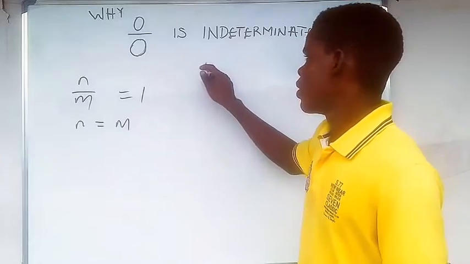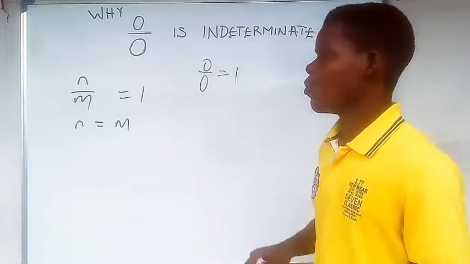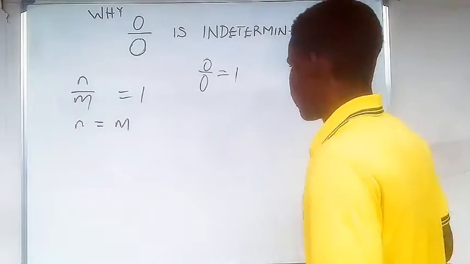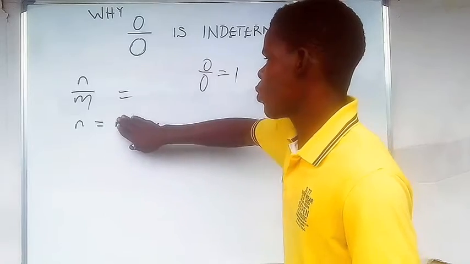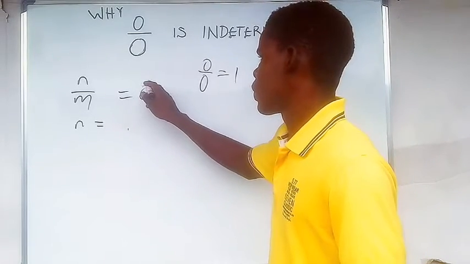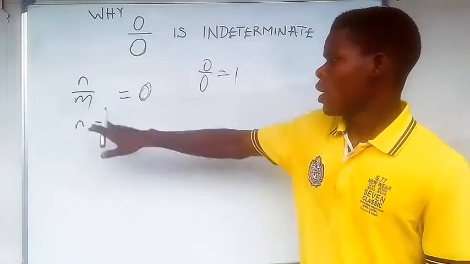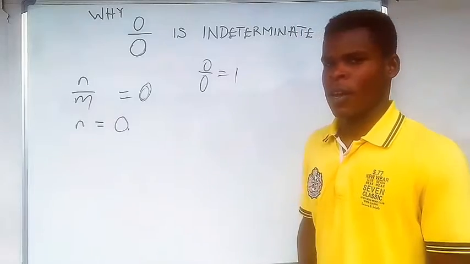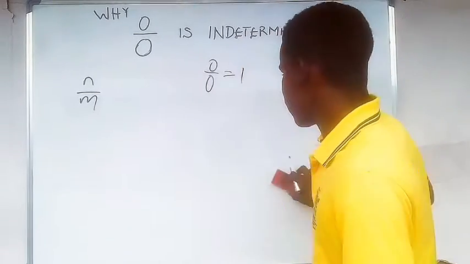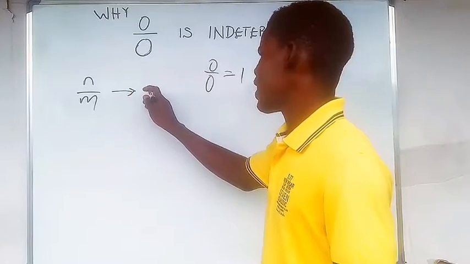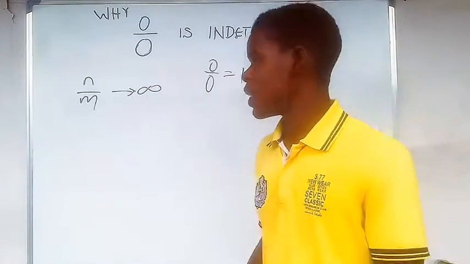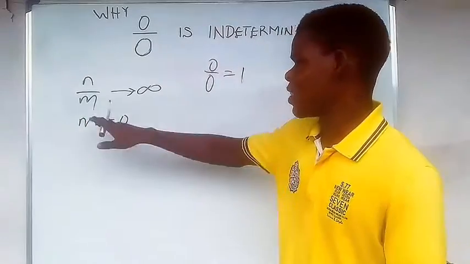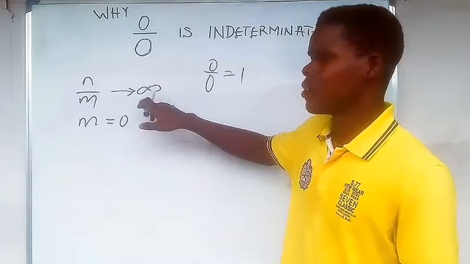So this should be 1 because the numerator and denominator are the same. Okay, great. We're going to follow this. Now, n over m will be 0 if the numerator n is 0. And at the same time, a fraction will be very, very large. It will approach a very large value. In fact, it continues to be large if the denominator is equal to 0. So if m is equal to 0, then this fraction will be very large.